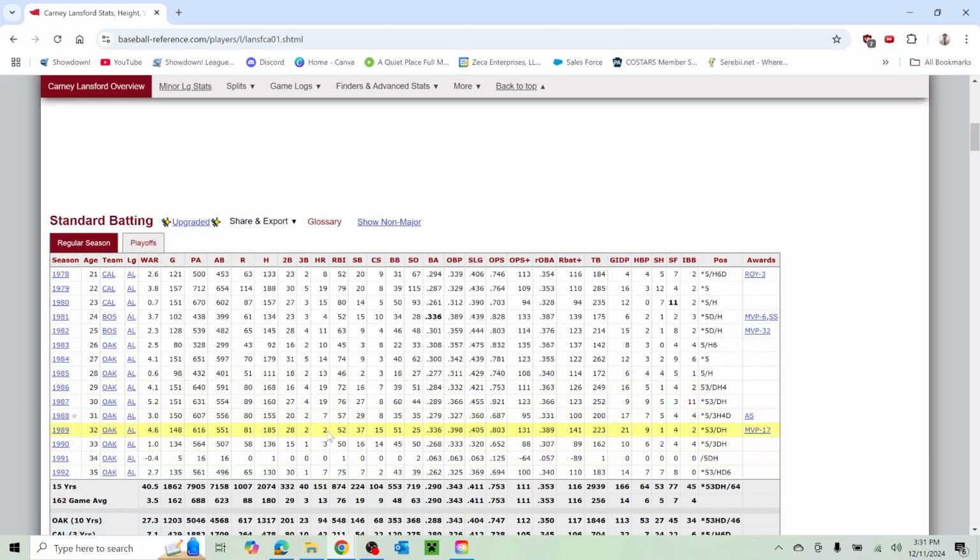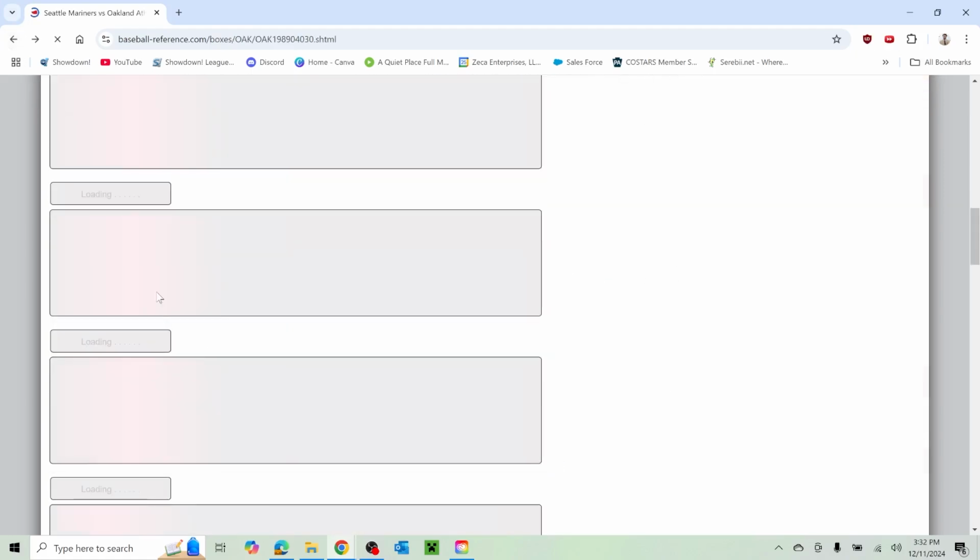Not a lot of power this year, but I mean, look at that. .336, almost a .400 OBP. Didn't slug for much, but again, you look at that and say this is a guy that was going to get on base. More walks than strikeouts this year. Not necessarily that way the entirety of his career. Actually, it looks like this number is kind of the inflator. 115 strikeouts and 79 with the California Angels. So, good player there, too.